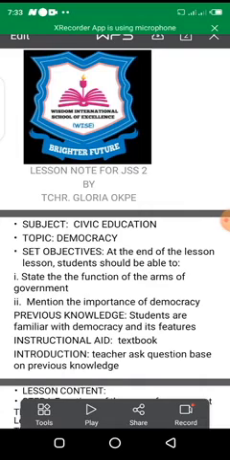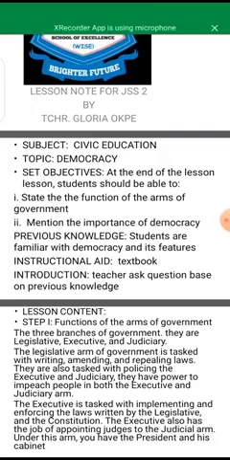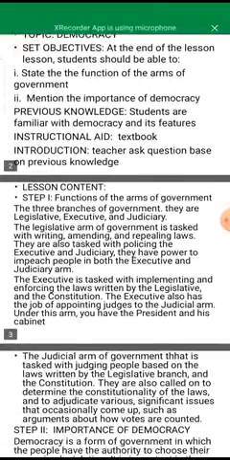Subject: Civic Education. Topic: Democracy. At the end of the lesson, you all should be able to state the functions of the arms of government and mention the importance of democracy. Last week, I exposed us to the topic democracy, where we talked about the meaning of democracy and their functions. So today we are going to be looking at functions of the arms of government and the importance of democracy.